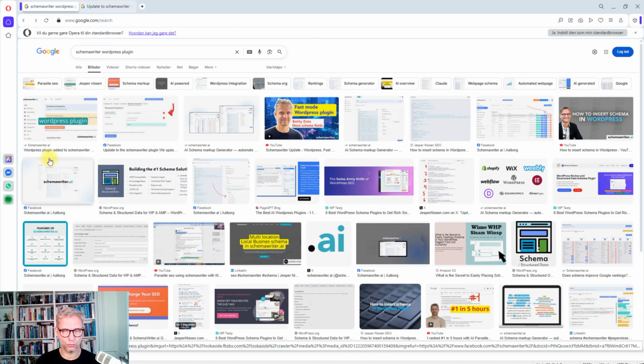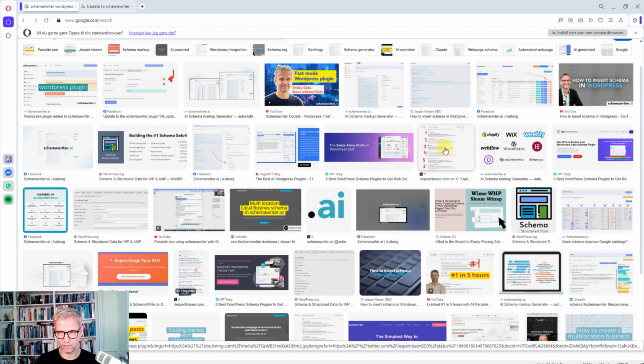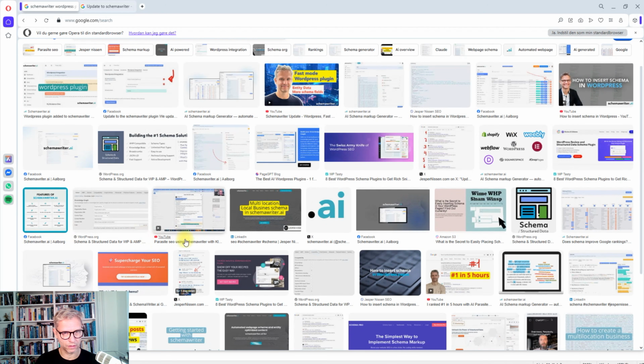But when it comes to ranking power, you can see that it's sorted according to relevance, but it's also sorted according to domain authority. That's what I notice. Schema Writer is, of course, not the most powerful domain; Facebook is. It has DA 100. But Schema Writer is, of course, most relevant because the search term is Schema Writer. But then you see Facebook, you see YouTube, Facebook, YouTube, Facebook, X, and Facebook, and YouTube, and LinkedIn all the way down here.